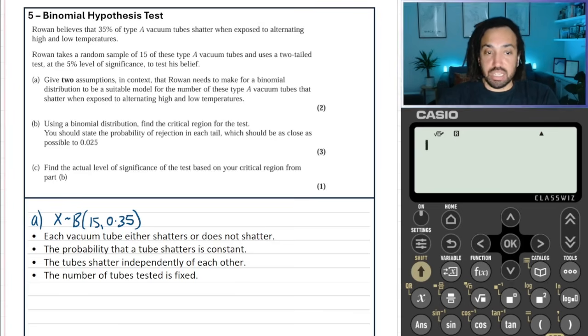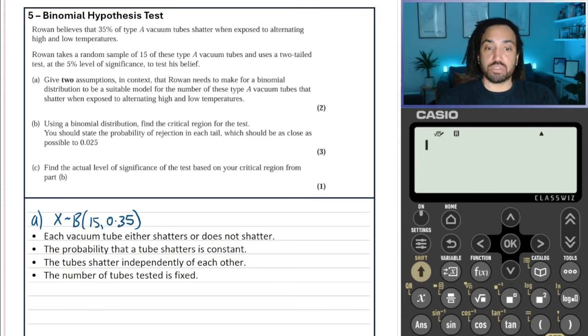So it says each vacuum tube either shatters or does not shatter, so 2 outcomes. The probability that a tube shatters is constant. Tubes shatter independently of each other, and the number of tubes tested is fixed. Now notice each of those I've written down has the context of the question embedded in it.